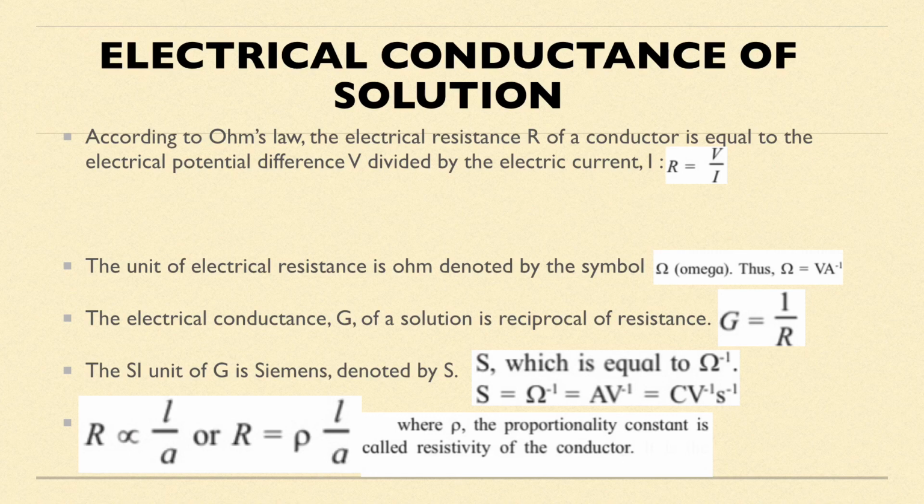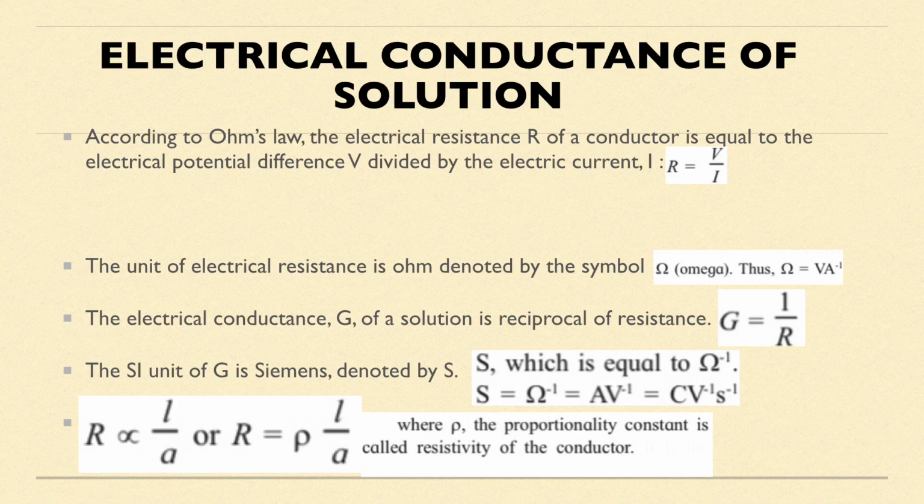Now how do I define this thing? If I rearrange the equation, rho will be equal to R into A upon L. So if I say L is equal to 1 and A is equal to 1 meter square, I can say that resistivity is equal to the resistance of a conductor of unit length and unit cross-sectional area. Or you can just frame it in your own sentence. It is defined as the resistance of a conductor if the length and cross-sectional area are taken as unity. Hopefully you understood this thing.